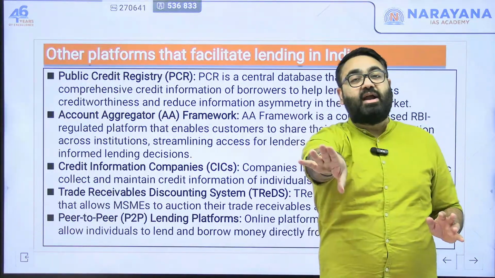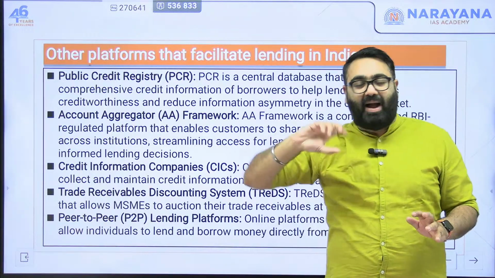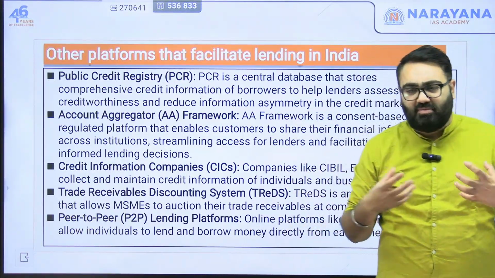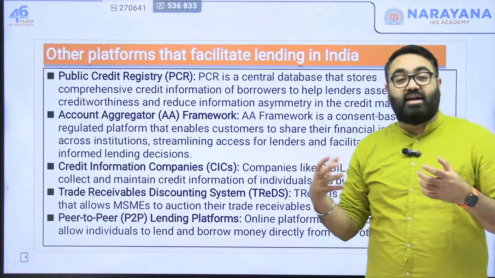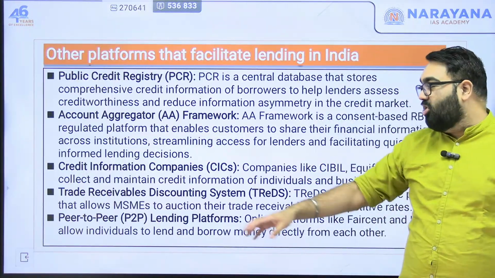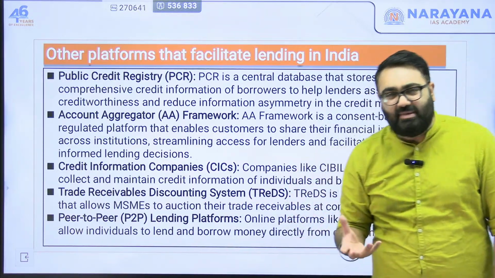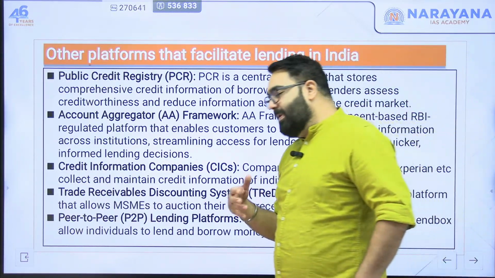So if you're ready to wait, you will make a profit. You can buy these bills. So buying of these bills, buying of these invoices from the farmer because they can't wait, they want the money immediately. That is called trade receivable discounting system, where the MSMEs, etc. It is a big problem with the MSME.